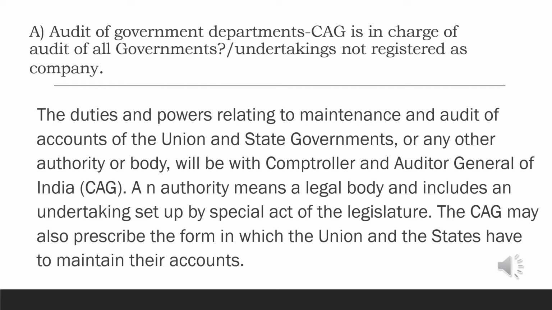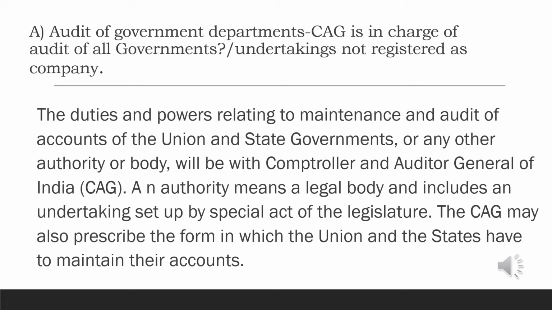The duties and powers relating to maintenance and audit of accounts of the union and state governments or any other authority or body will be with the Comptroller and Auditor General of India, that is CAG. An authority means a legal body and includes an undertaking set up by a special act of the legislature.